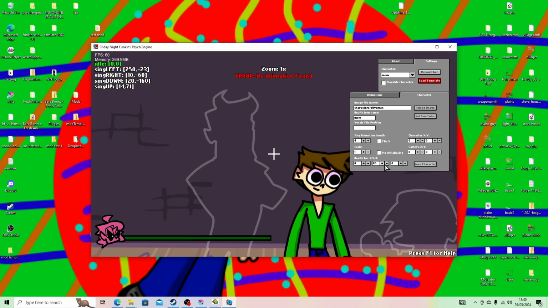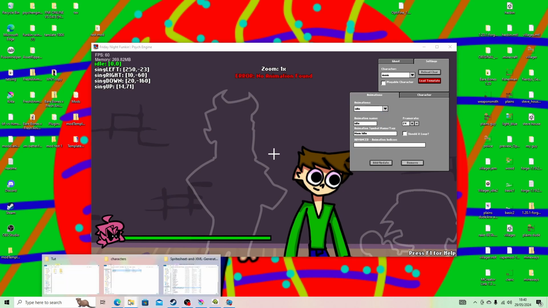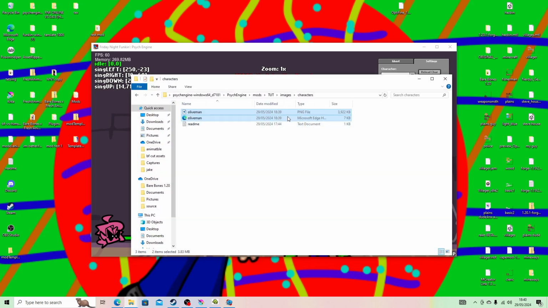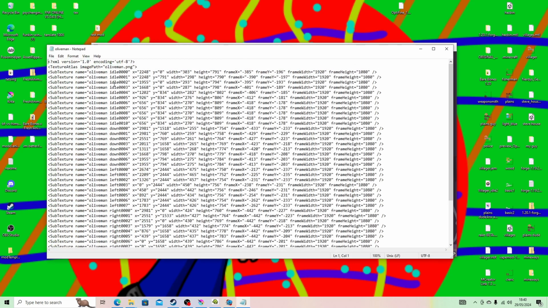That's a nice green, but I like it lighter. There we go. Now animations. Now select the idle animation, and you want to open your XML, which I like to open mine with. I'll just open it with Notepad. Now idle. Now I never copy the numbers unless it's necessary, because these are just the frames.